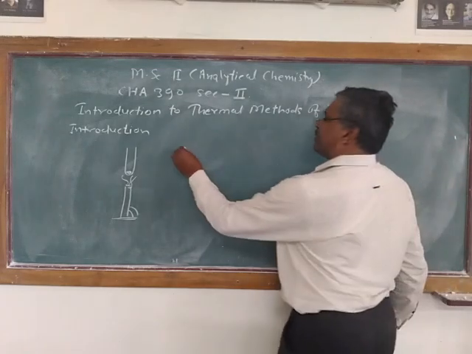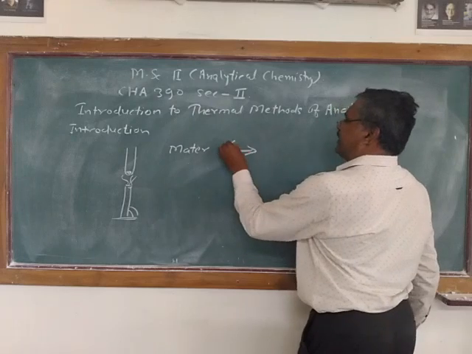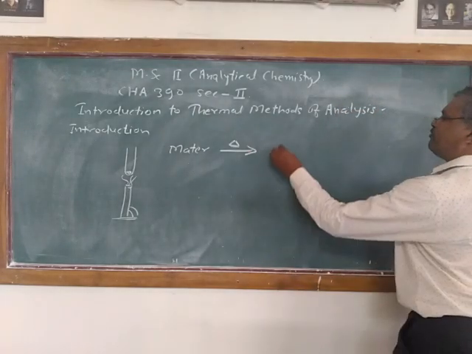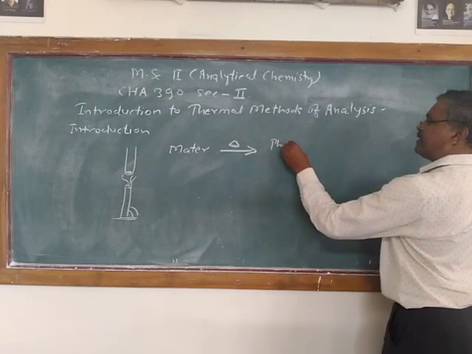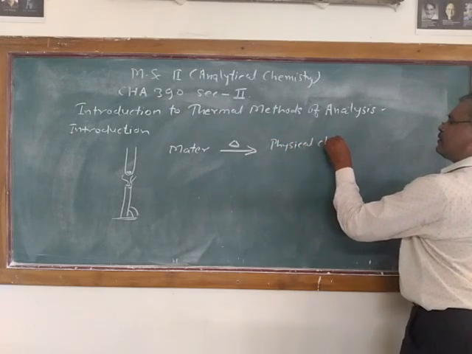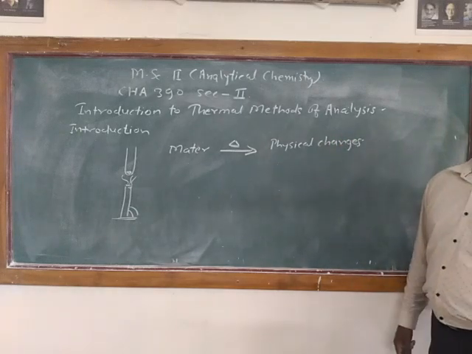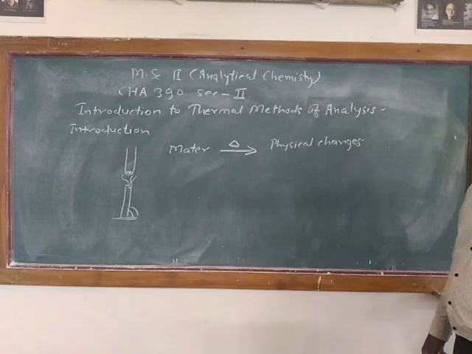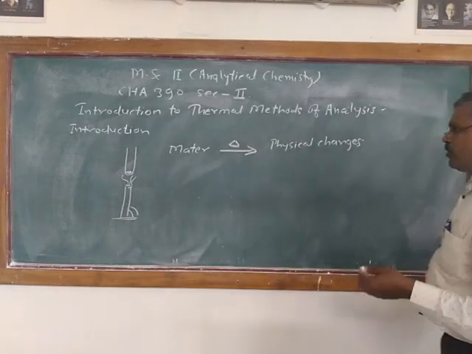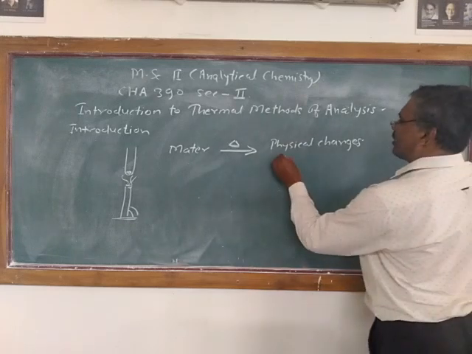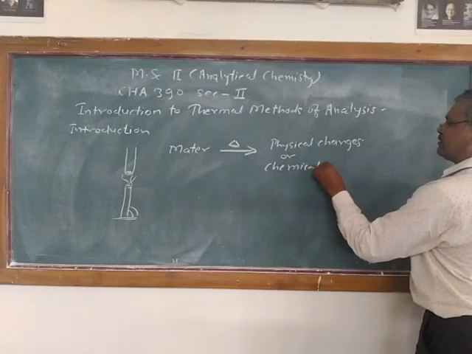If you take matter and heat it, you will find that some physical changes are taking place. That may be a color change of the substance, it may swell, it may show fusion, or sometimes some chemical changes also take place.